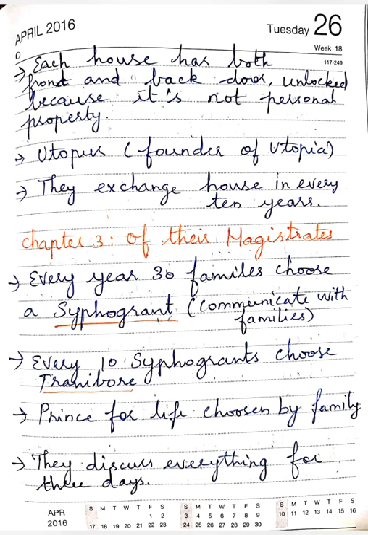Utopus is the founder of Utopia. They exchange their houses every 10 years.